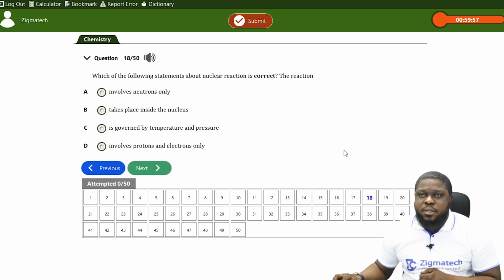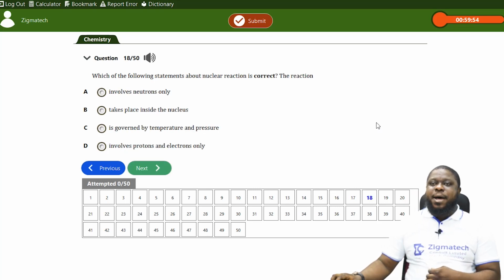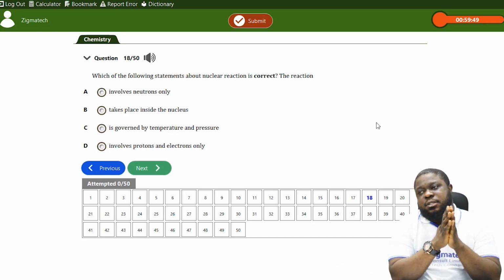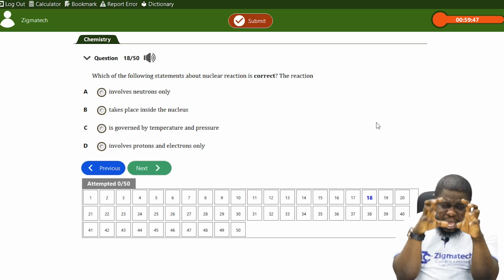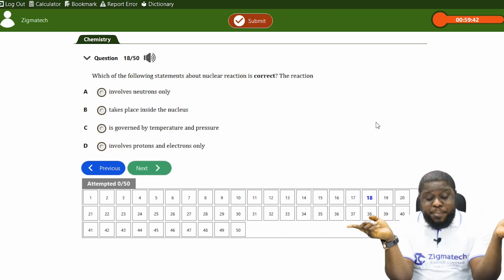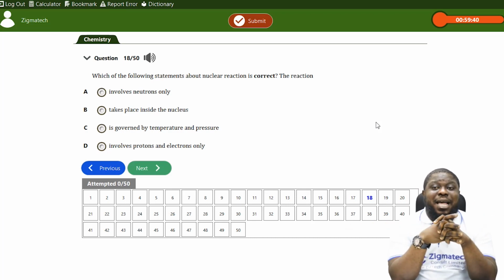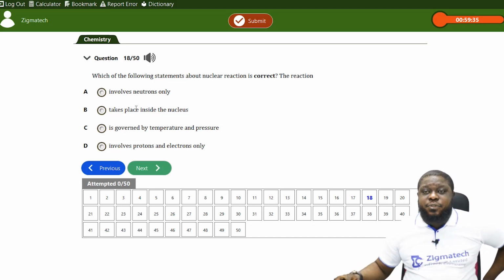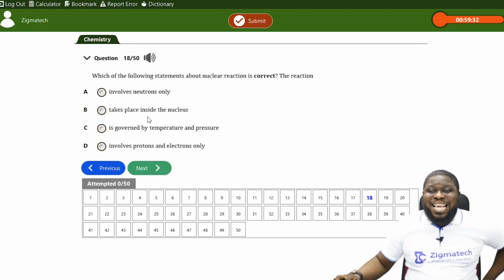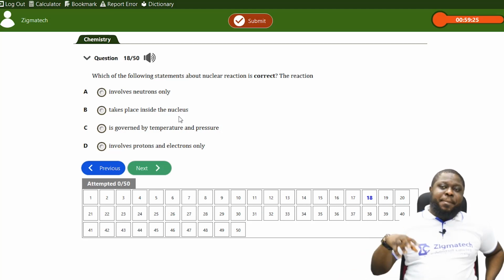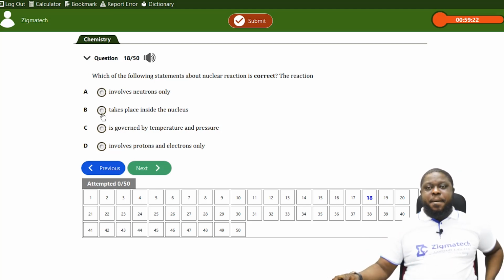Question 18 says, which of the following statements about nuclear reaction is correct? I told you anything here about nuclear talks about the center part of an atom, which is the nucleus. The first one is involves neutrons only, no. Takes place inside the nucleus. That is the answer. Anything about nuclear is inside the nucleus of an atom, which is the center part of the atom. So the answer is B.